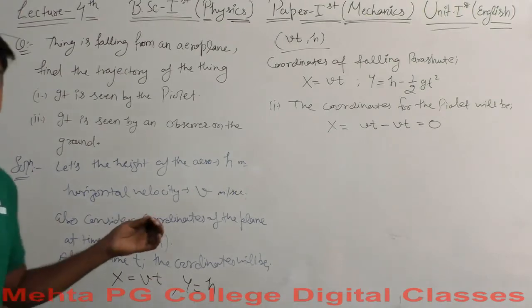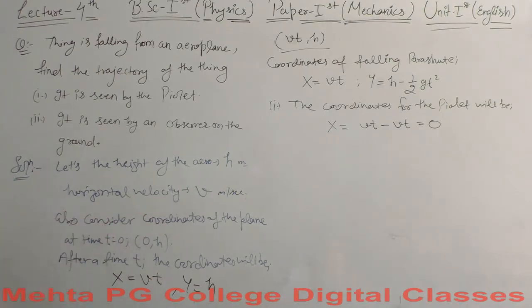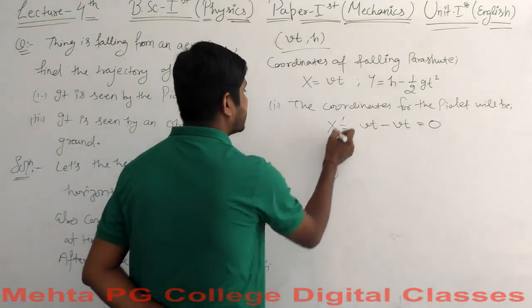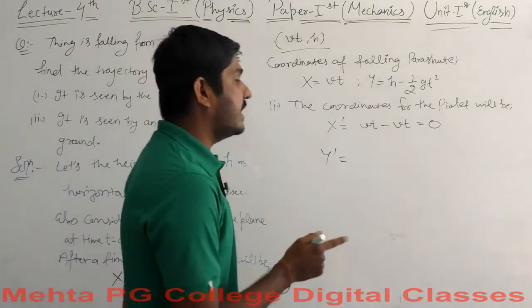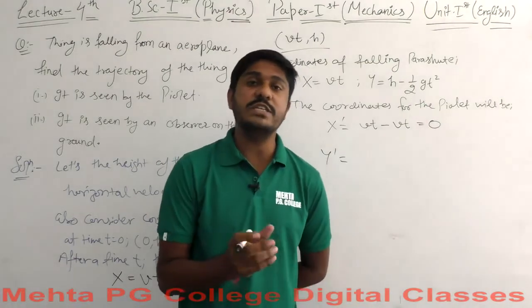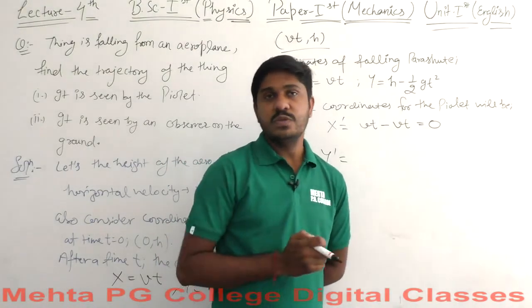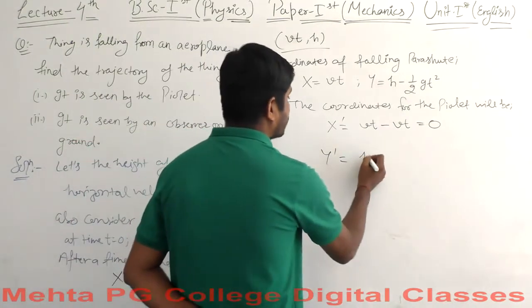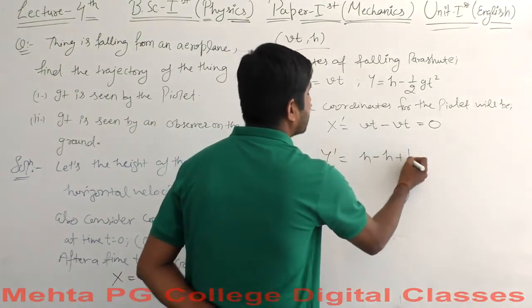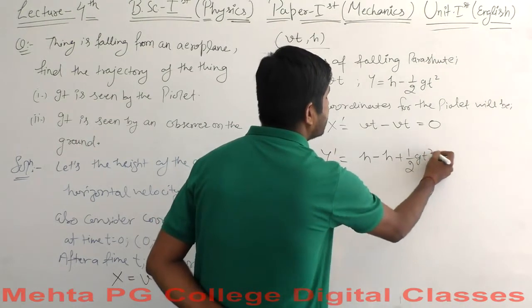There should be some changes for the coordinate y also. This is the x dash and this is the y dash, for the reference frame of the pilot. In the direction of y, this would equal h minus h plus half gt squared.